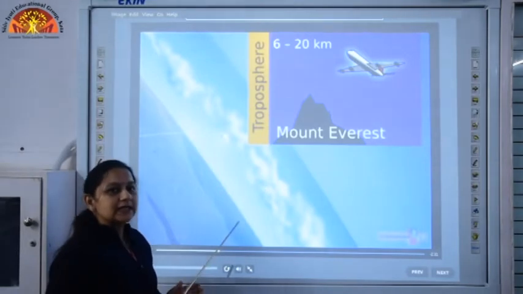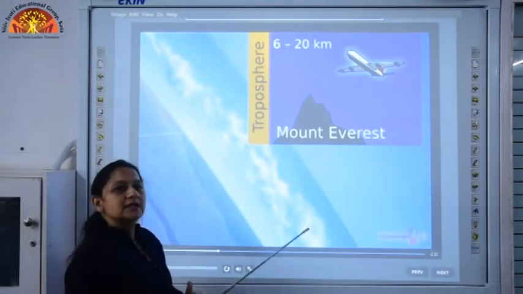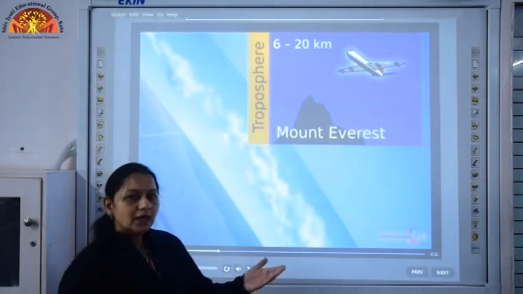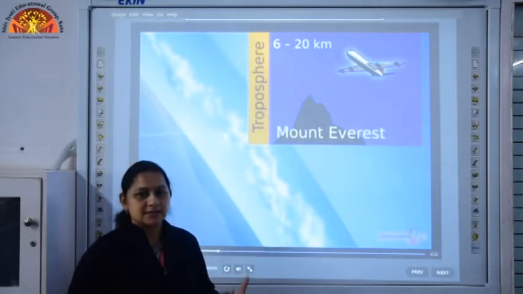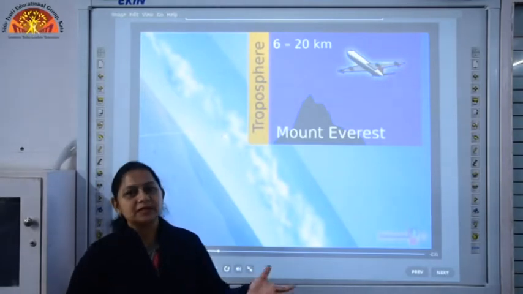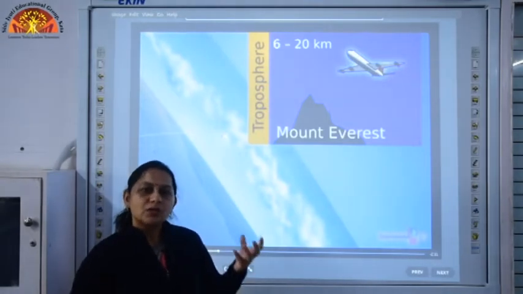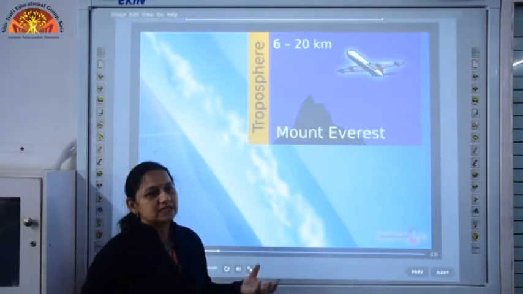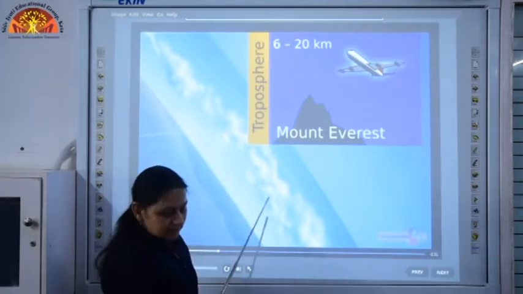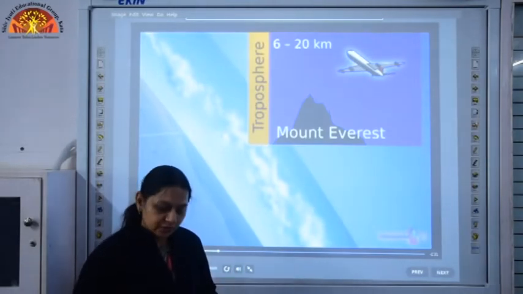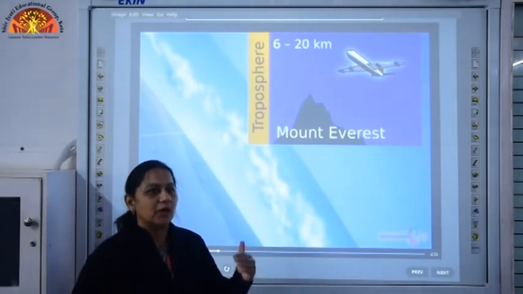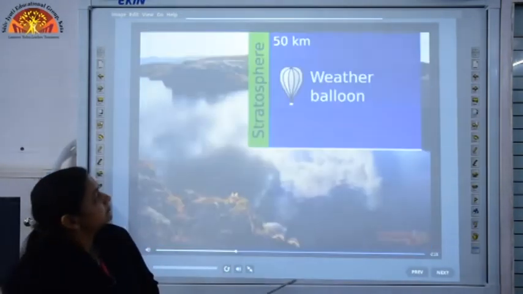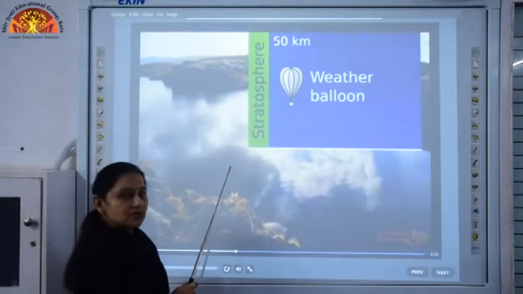The first layer above our earth is troposphere, and this is the layer in which all our weather changes occur. Sometimes it is sunny, sometimes it is cloudy. So, all these weather changes, the clouds, the fog, all these changes occur in this layer, that is troposphere, and it lies just above our earth. And the second layer, that is stratosphere.